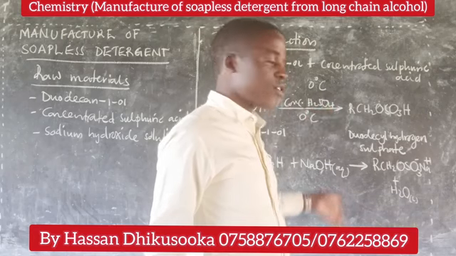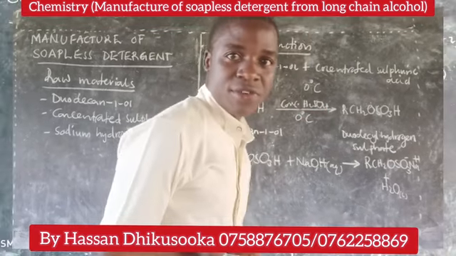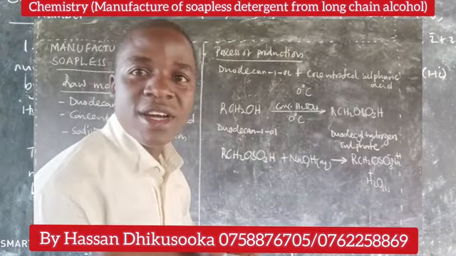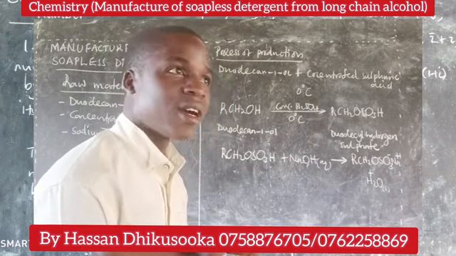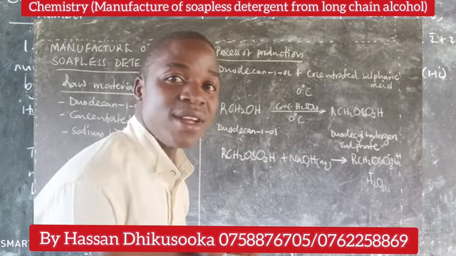Now we are going to explain what we have done here. What have we done? Look at the point of interest. We are saying that the decan-1-ol is reacted with concentrated sulfuric acid at 0 degrees Celsius.